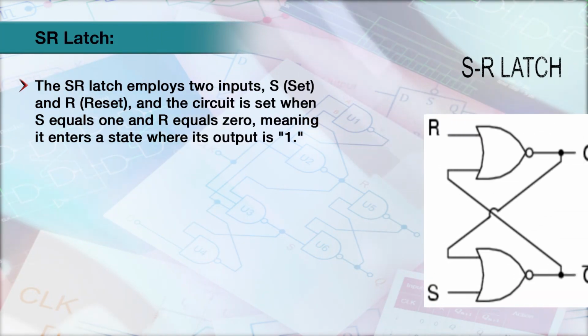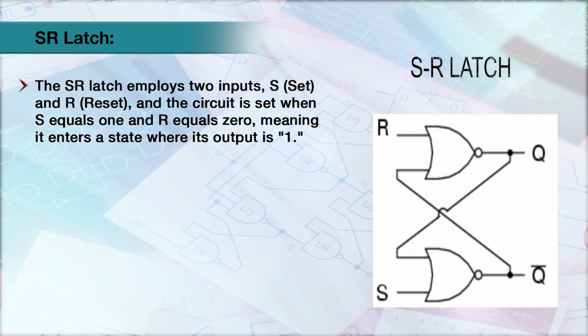There are various types of latches, but two commonly used types are the SR latch and D latch. Here is the SR latch. It employs two inputs, S for set and R for reset, and the circuit is set when S equals 1 and R equals 0, meaning it enters a state where the output is 1.